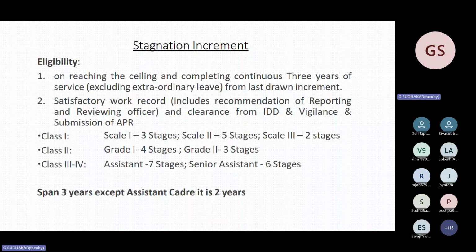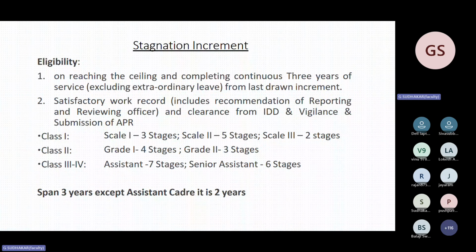For class 2, grade 1, it is 4 stages. Grade 2, it is 3 stages. Class 3 and 4, for assistants, it is 7 stages. Remember, the number of stagnation increments is more only in respect of assistants. And for senior assistants, it is 6 stages. For assistants, the span is not 3 years; it is 2 years. For senior assistants and class 1 officers, the span is 3 years.